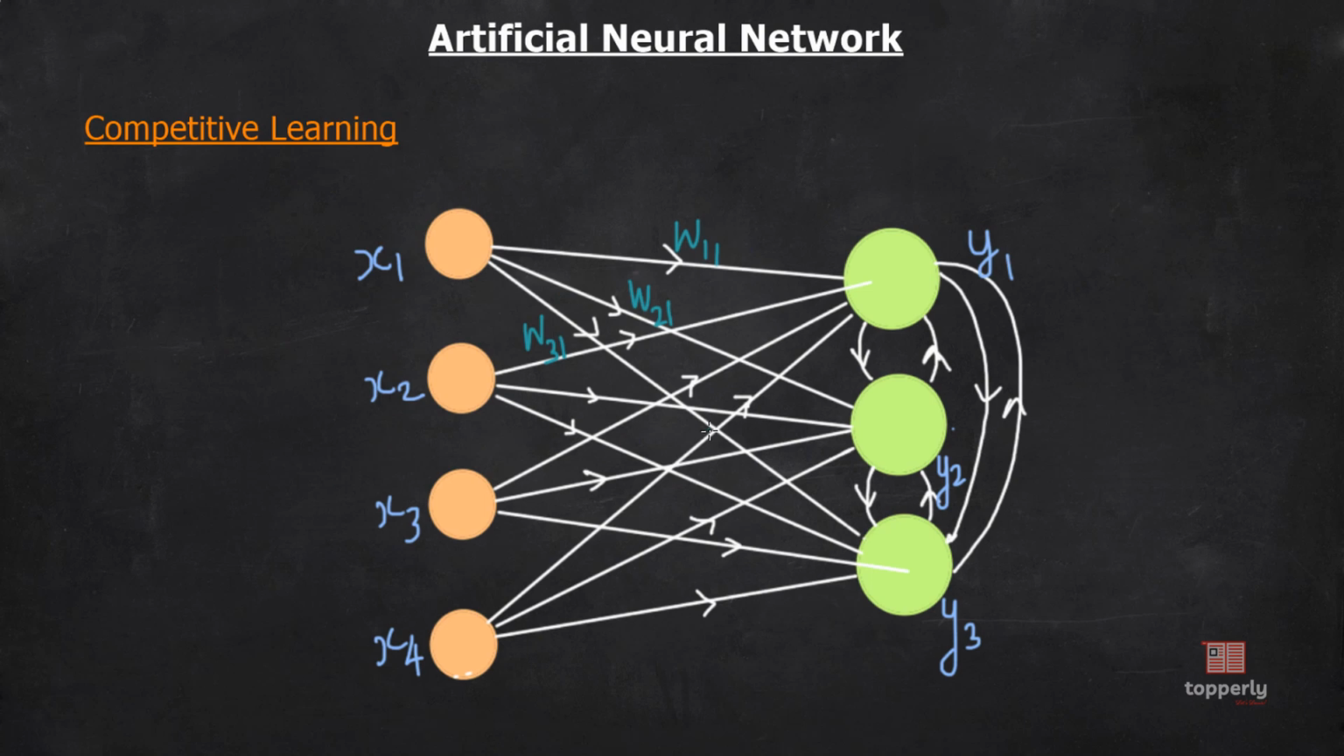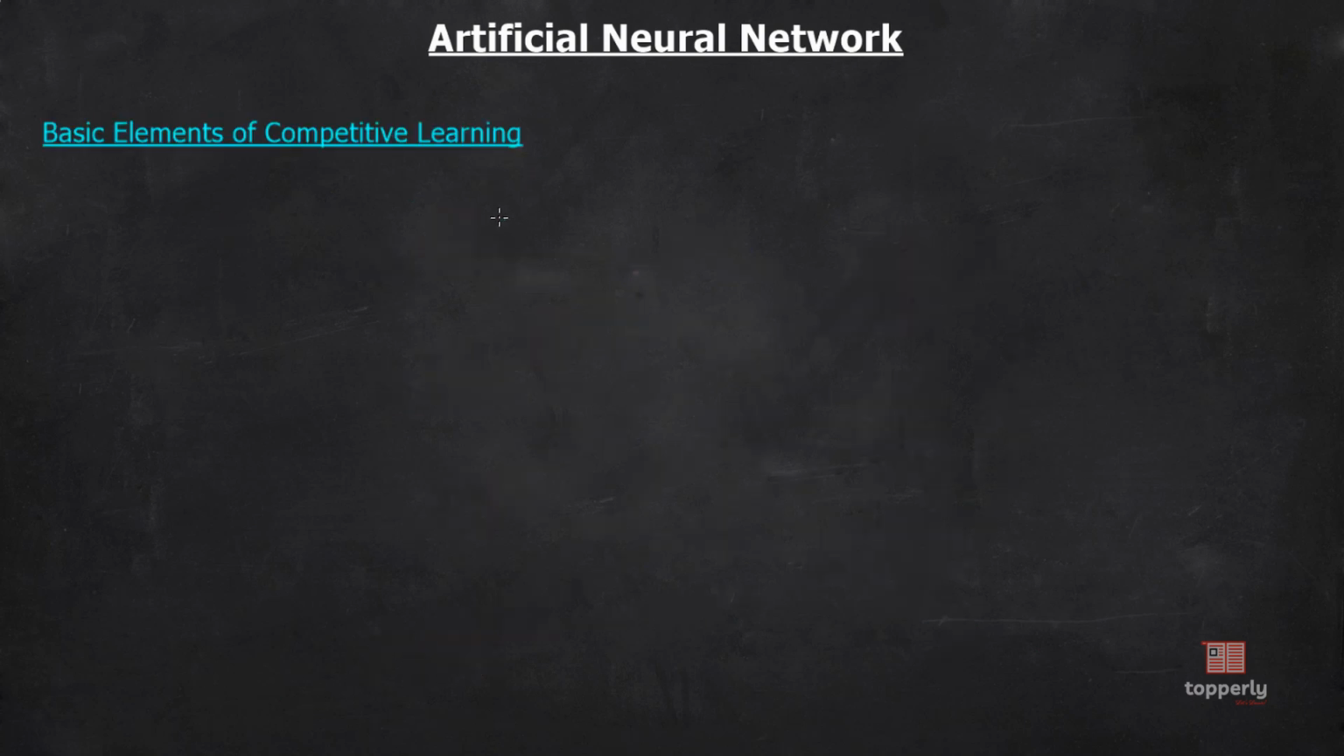In competitive learning, as the name implies, the output neurons compete among themselves to be active. That is, at any point of time, only one of these output neurons will be active. This is in contrast to the case of Hebbian learning, where multiple output neurons may be active at the same time. So, this is a very distinguishing feature of competitive learning. Always remember that. I have discussed this in detail in the last lecture, so if you have any doubts, please refer to that. Now, let's move on to the basic elements of competitive learning.